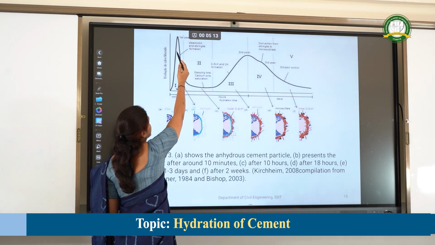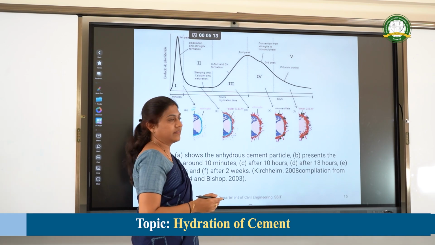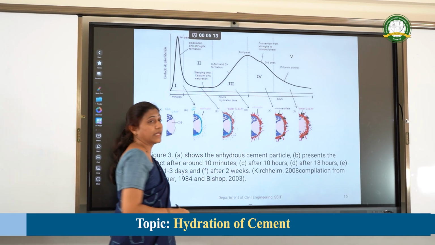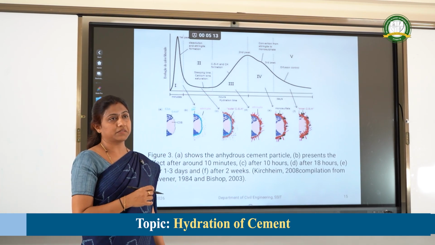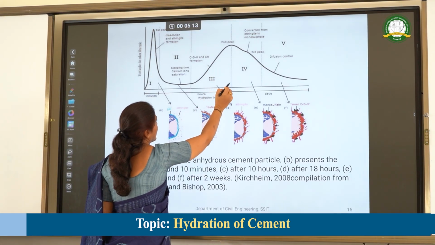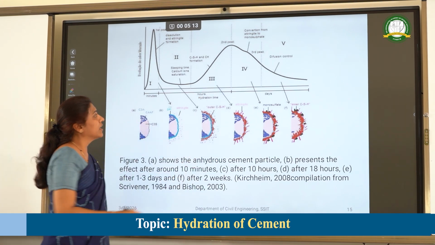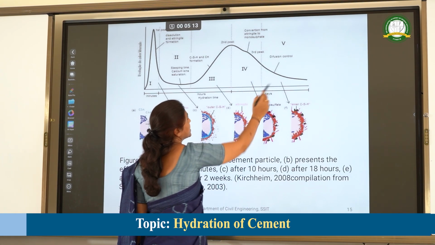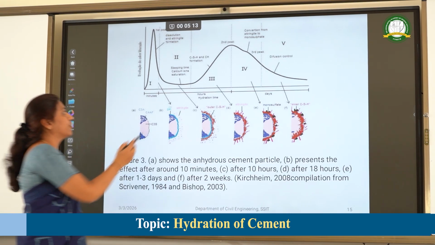As I told, in the first phase there will be formation of C3S and C3A. In the second phase, also called sleeping mode, the heat released will be less when compared to the first stage. In the third stage, the strength gained by the cement will be maximum. In the fourth, silicon ions will be decreased. The formation of silicon ions will be very less in the fourth phase.